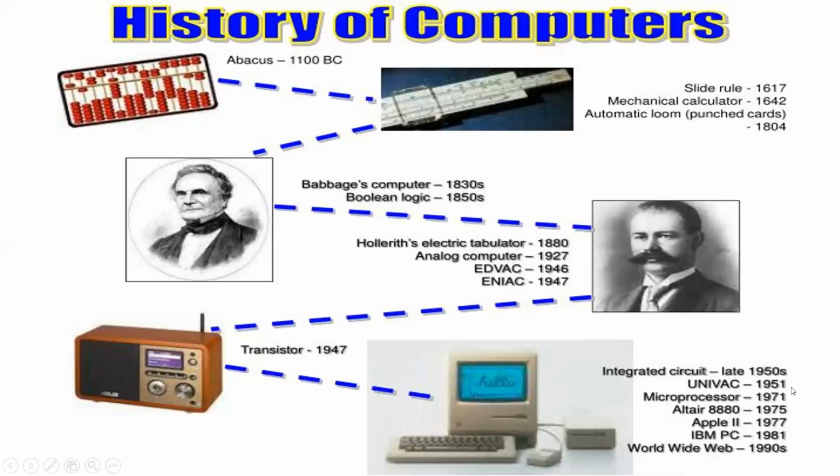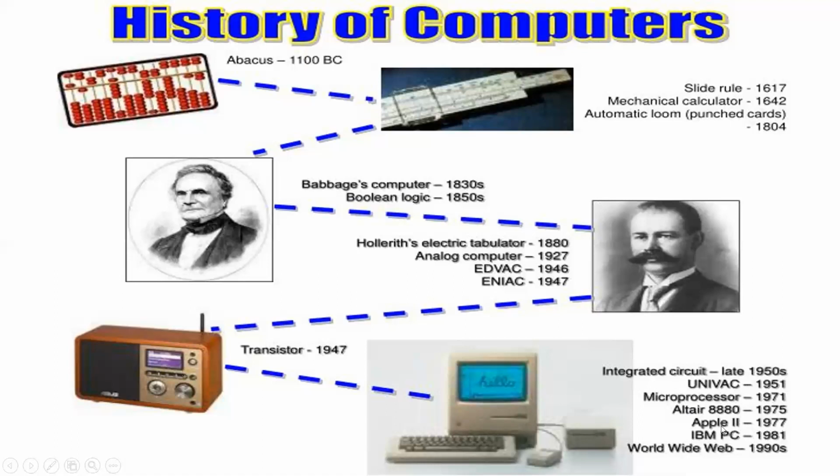That means now the time had come when people were using computers not only for calculation but also for accounting purposes. Later on, the CPU was developed. I told you in the last video about the CPU, the central processing unit, also known as the microprocessor. So in 1971, the microprocessor was developed, and that sped up calculation to a very fast speed.